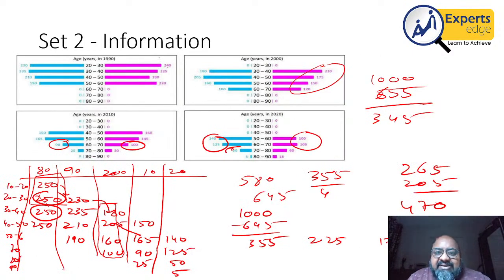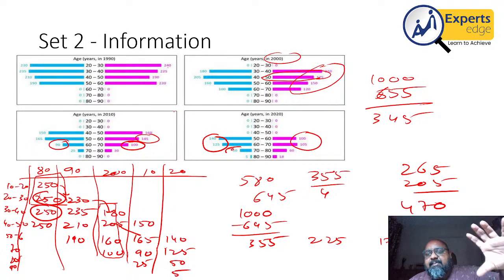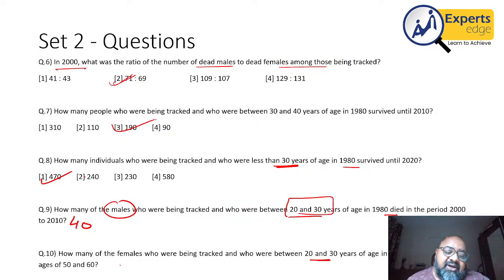So when this year started, 2000, 175 people were in the age group 40 to 50. Over the next 10 years, they would be in the age group 50 to 60. And at the start of 2010, we see that the number is reduced to 145. So we started with 175, and towards the end, the number was 145. Therefore, 30 women had died during this period.